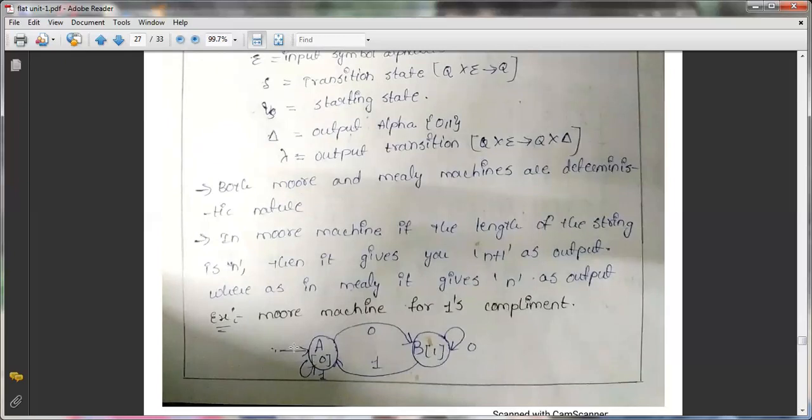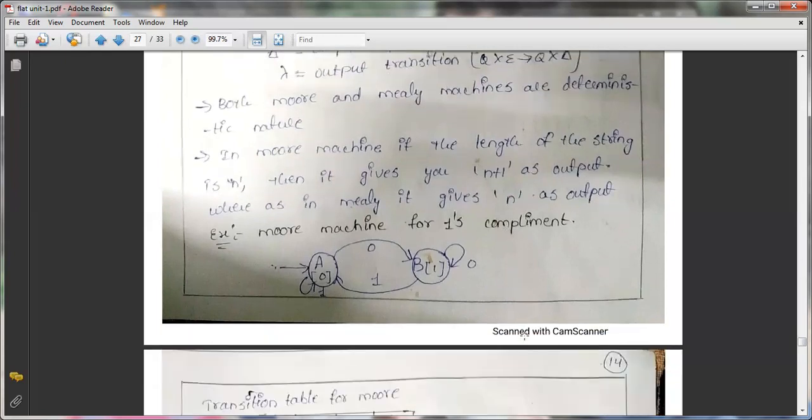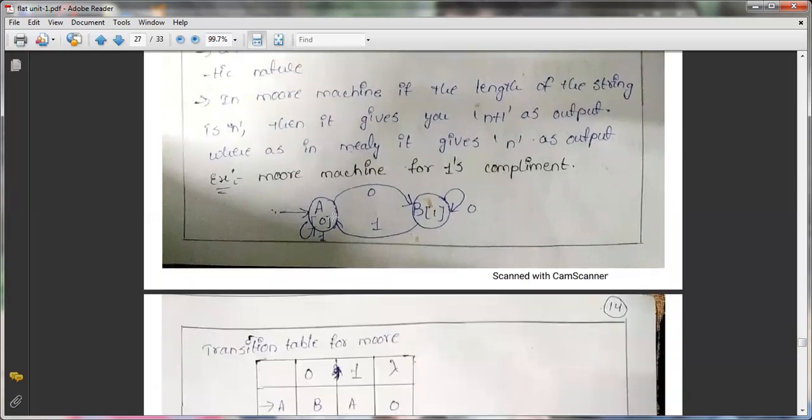Suppose you want to construct a Moore machine for the ones complement of a number. If you take 0 1 0, the ones complement is 1 0 1, which should be the output. So we construct a Moore machine for ones complement. I already told you the output is associated with the states, not with the transitions. Here I have given A with output 0, and B with output 1.